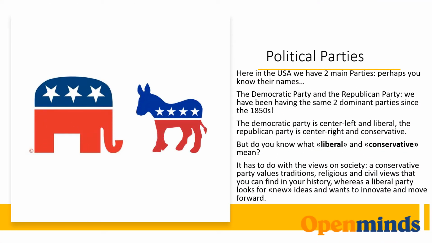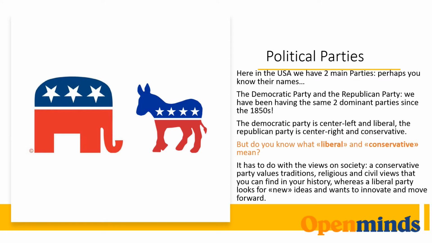Political parties. Here in the USA, we have two main parties. Perhaps you know their names. The Democratic Party and the Republican Party. We have been having the same two dominant parties since the 1850s. The Democratic Party is centre-left and liberal. The Republican Party is centre-right and conservative.